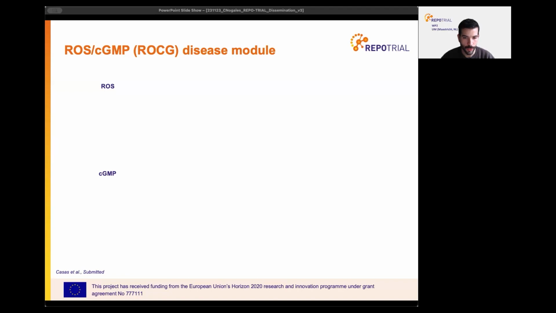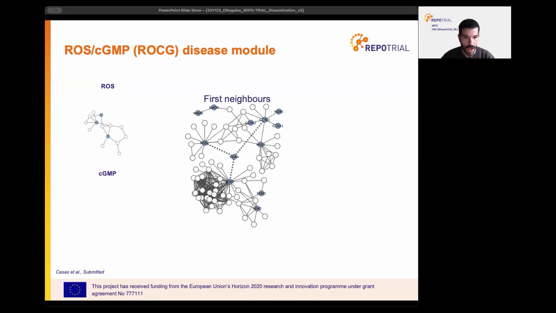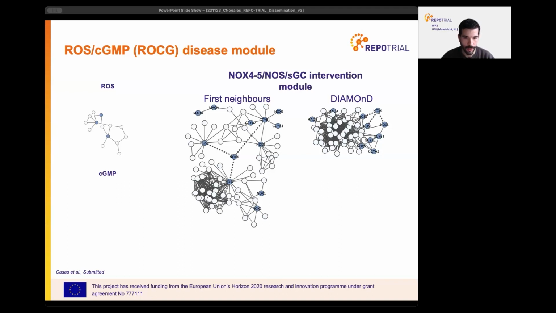Therefore, to start building a disease module, we started exclusively from clinically validated ROS and CYP-related seed proteins. Those were mapped to the human protein-protein interactome to start a ROS CYP disease-relevant module. Here we compare two different local methods that yielded similar results. A first neighbor method that controls for highly connected proteins, and the DIAMOnD algorithm that identifies disease modules according to the connectivity significance of the proteins in the module. Both methods identified an NOX4, NOS, SGC intervention module, ideally suited for a pharmacological therapeutic approach.